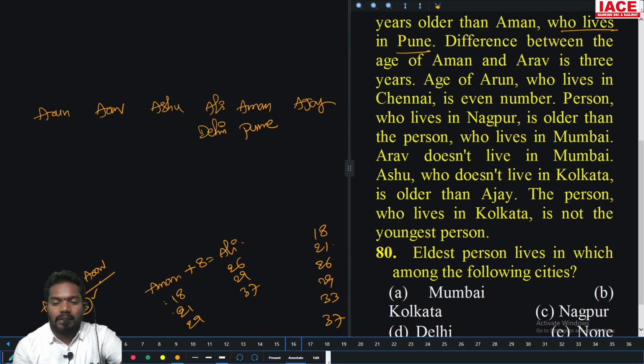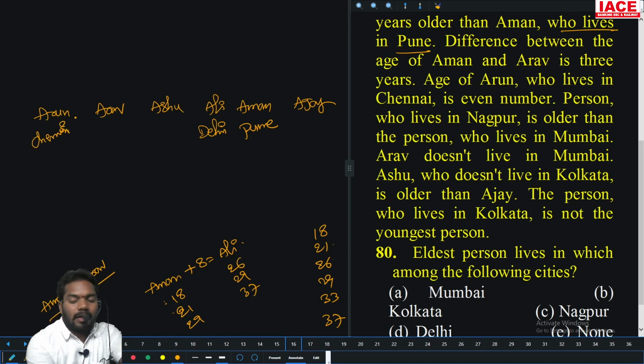Next, the age of Arun who lives in Chennai. So Arun lives in Chennai, and his age is an even number. That means only 18 or 26 are the chances. Okay, so Arun is 18 or 26.